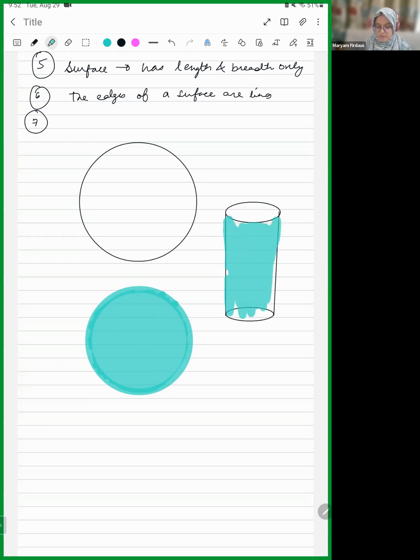If you imagine a Pringles box, or any such cylindrical box, or a can of soda, the part on which the label of the product goes is your curved surface. Then these are your two circles over here. So how many surfaces are there on a cylinder? Three surfaces, right?